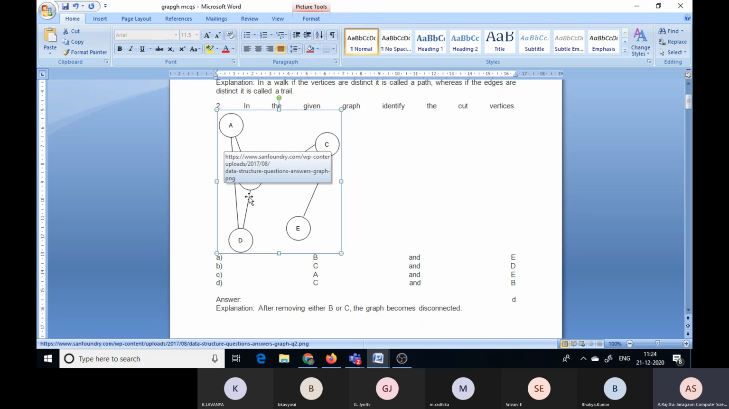Suppose you remove A here, does the graph become disconnected? No. So B to D edge is there, B to C edge is there, and C to D, C to E edges are there, so the graph is not disconnected. Suppose you remove this one, here also the graph is not disconnected: A to B, B to C, C to E edges are there, so it is a connected graph. Suppose you remove this E, here also C to B, B to A to D and D to B, so it is a connected graph. That's why, whenever we remove any vertex from the graph and it becomes disconnected,